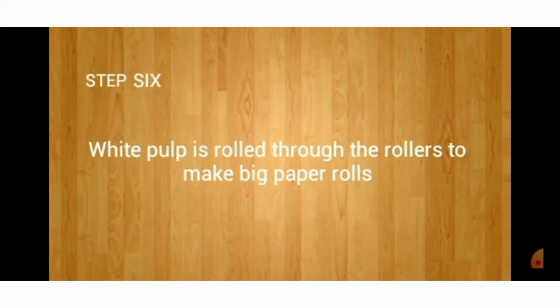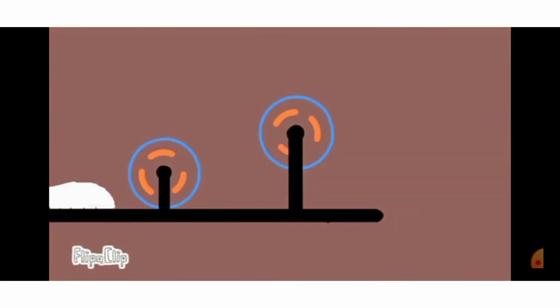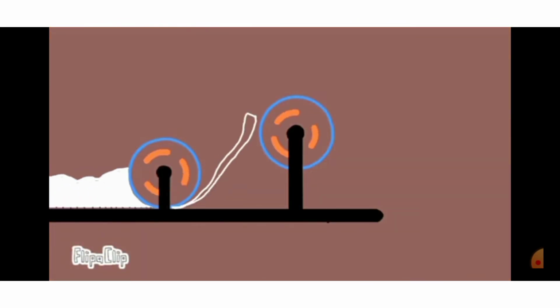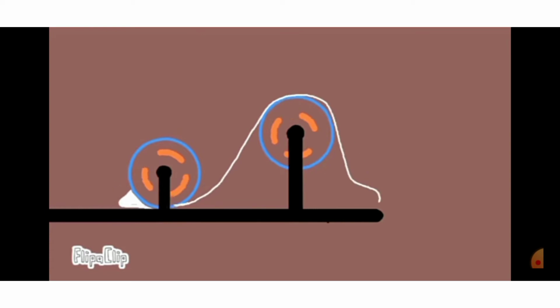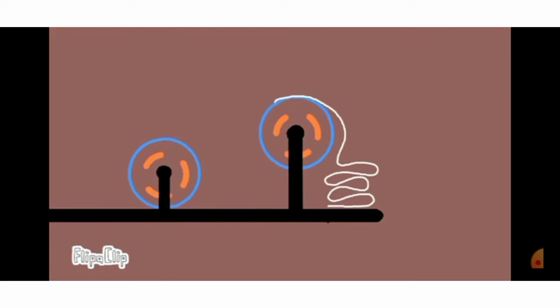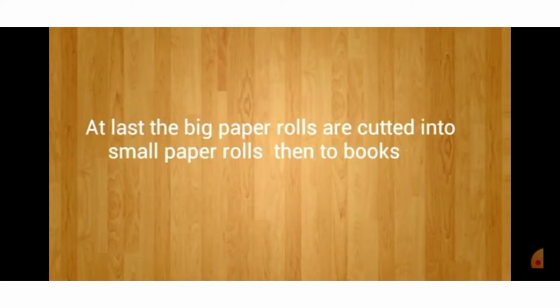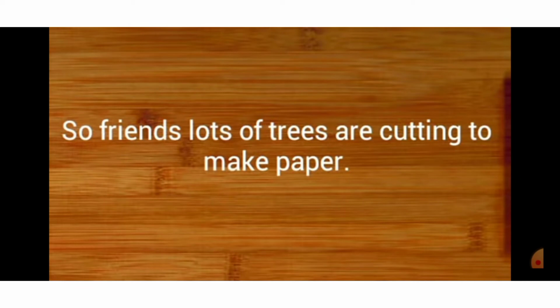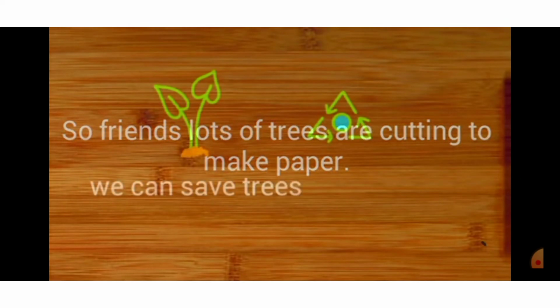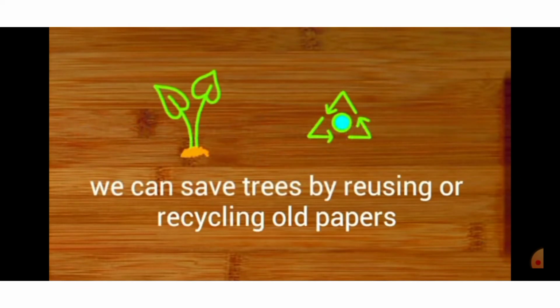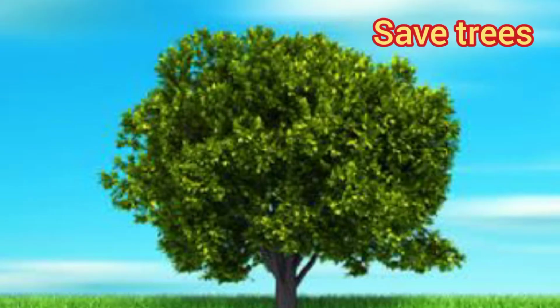White pulp is rolled through the rollers to make big paper rolls. At last, the big paper rolls are cut into small paper rolls and then made into books. So friends, lots of trees are cut to make paper. We can save trees by reusing or recycling old papers.